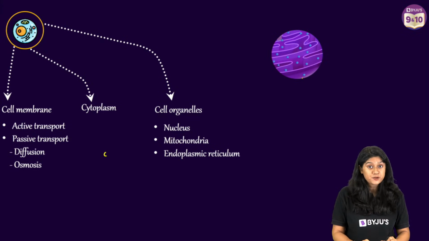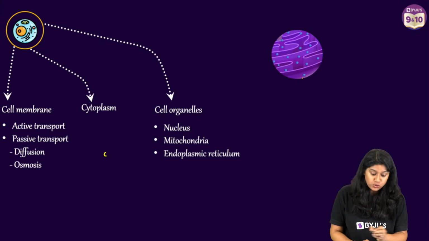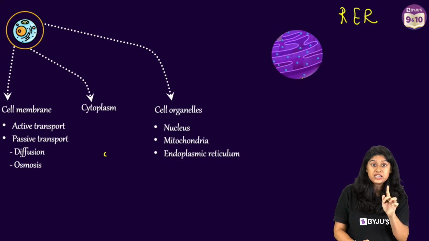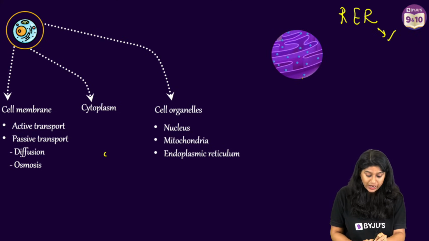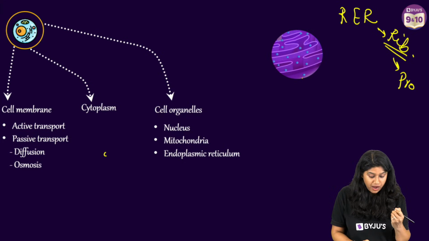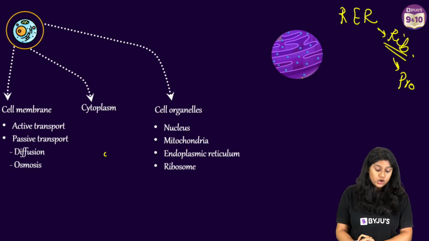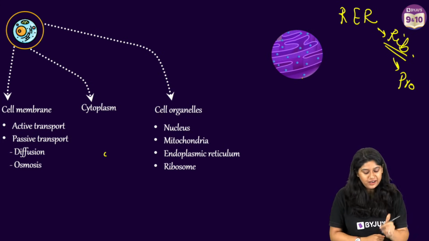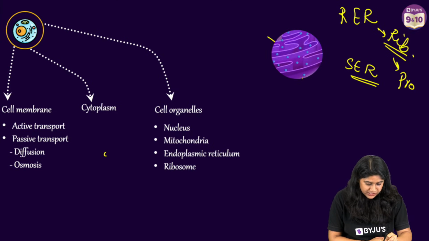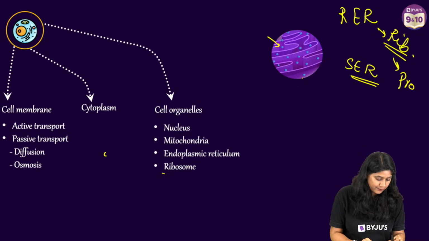We have two different types of ER when we talk about it. We have smooth ER and rough ER. RER, that is the rough endoplasmic reticulum, has ribosomes, and they actually help in the synthesis of protein. Then we have, of course, the smooth ER, SER. They don't have these ribosomes, right? And ribosomes are over here.